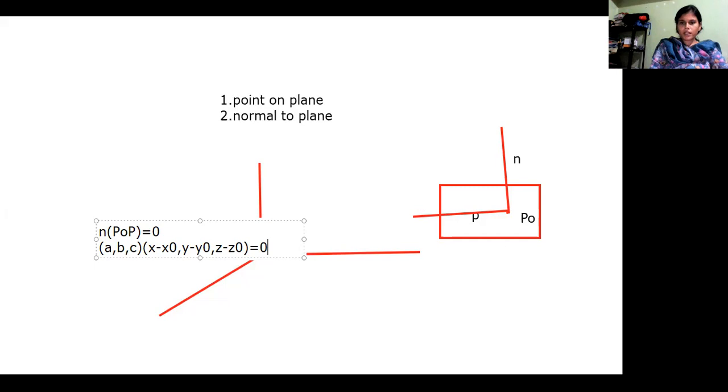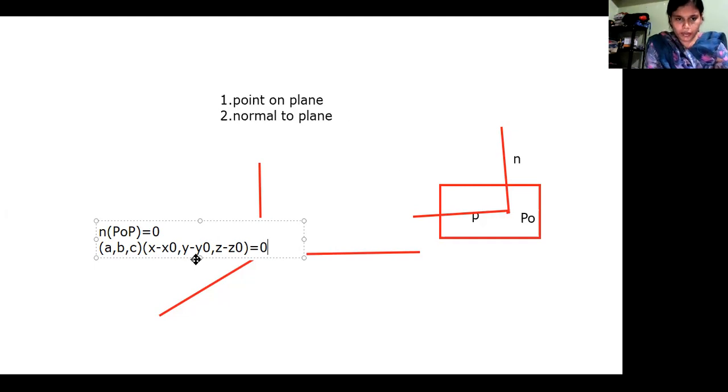Now what is a normal vector? A normal vector is nothing but a vector which is perpendicular to each and every tangent vector on your plane. So if it is perpendicular to each and every tangent vector, then if I take a dot product of the normal vector with any line or any tangent vector on the plane, it should be equal to 0.